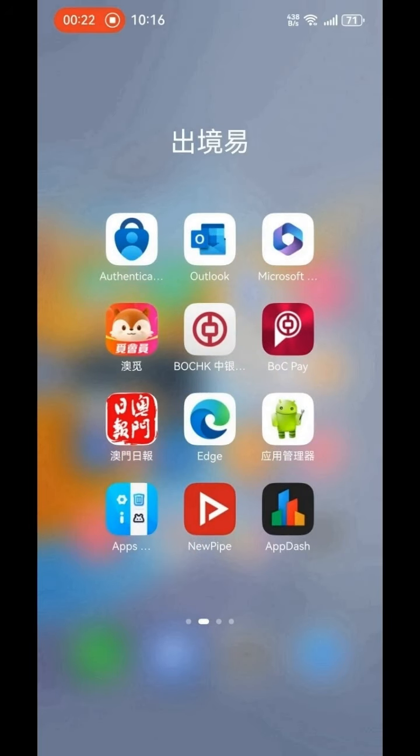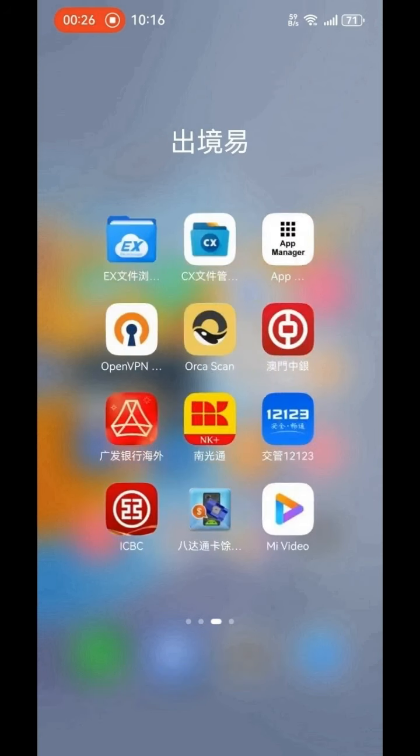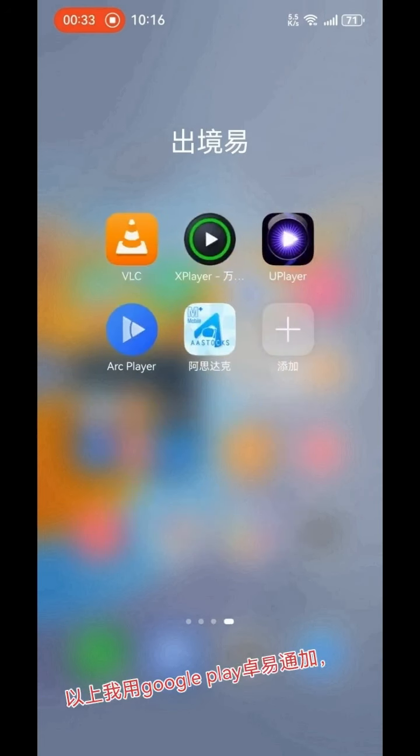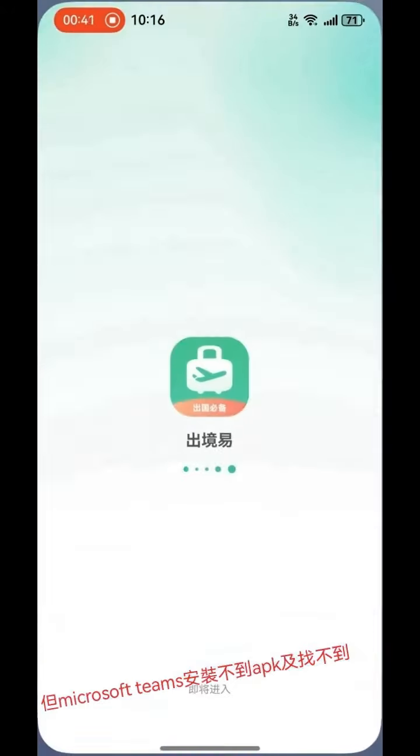Now you can see Macau MPay, Macau Bank, ICBC, OpenVPN, 一户通, Macau apps, AA Stop, those kinds of things, WhatsApp, YouTube, Facebook, Google, Messenger.